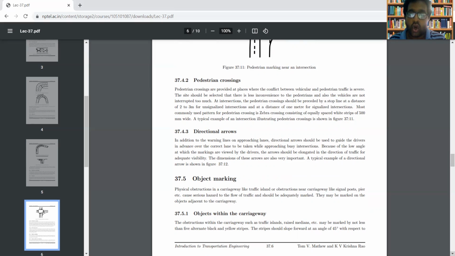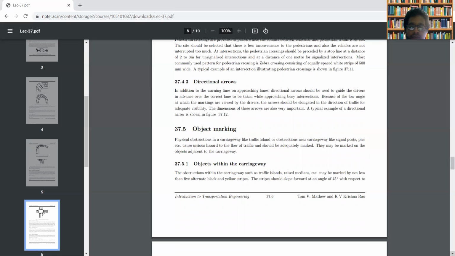Instead, some objects are provided on the carriageway, and road markings on objects, you can call it object markings. The markings for facilitating the traffic movement will be provided on certain objects on the road. Physical obstructions in a carriageway include the traffic signal, signal post, pier, etc. On these objects, markings are provided. Okay, so the markings on the objects adjacent to carriageways.